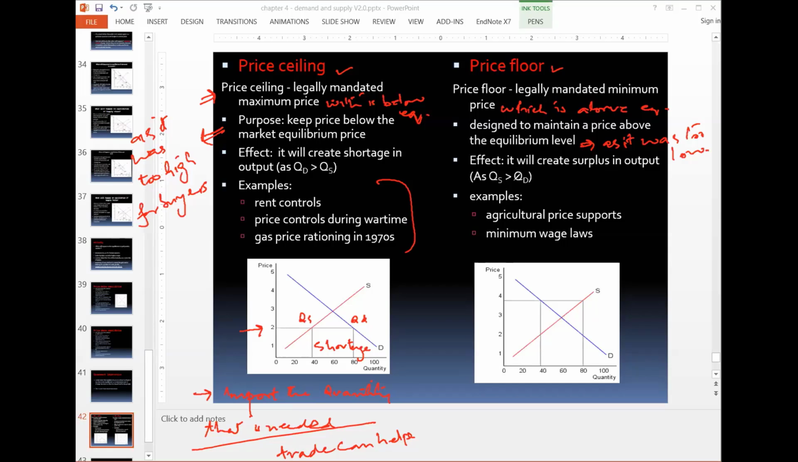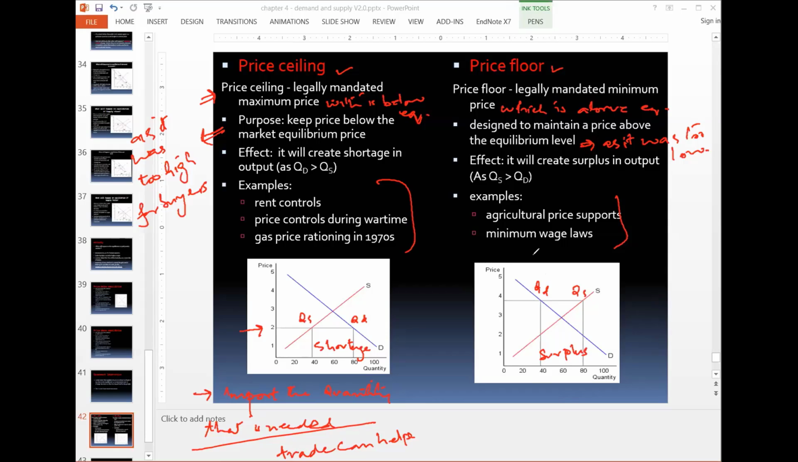Okay. So what will happen if government applies the price floor? The price will go up, so it will create surplus in the output. The example is the agriculture support price, the wheat support price that government announces every year, or the minimum wage laws that are discussed in economics. So when the price is above equilibrium, quantity supply is more than quantity demand, so there is surplus.